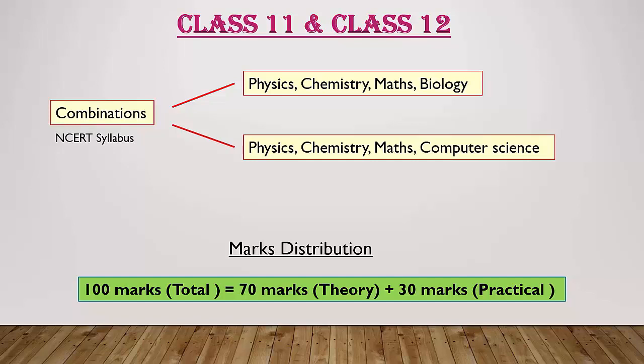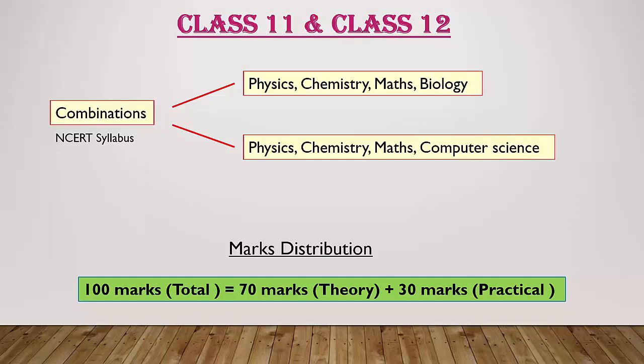If you are interested only in engineering, if you want to get a seat in engineering colleges, then you can go for the PCMCS combination, that is the second one. Remember, whichever you choose, physics, chemistry, mathematics is mandatory, it is compulsory. You can choose either biology or computer science.